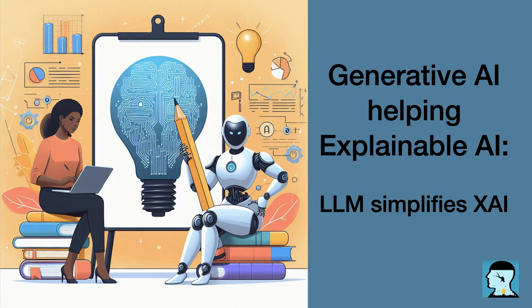It does this by adapting the explanations to match the knowledge level and interests of different audience groups. This means that even people who are not experts in AI can understand and use the explanations provided by the novel approach to make informed decisions. Overall, the findings suggest that the novel approach can make XAI more inclusive and understandable to a broader audience, thus increasing the accessibility of AI technology for everyone.